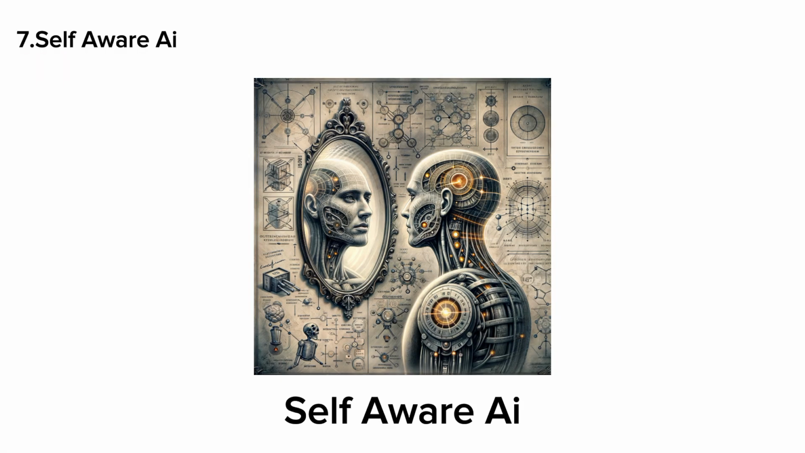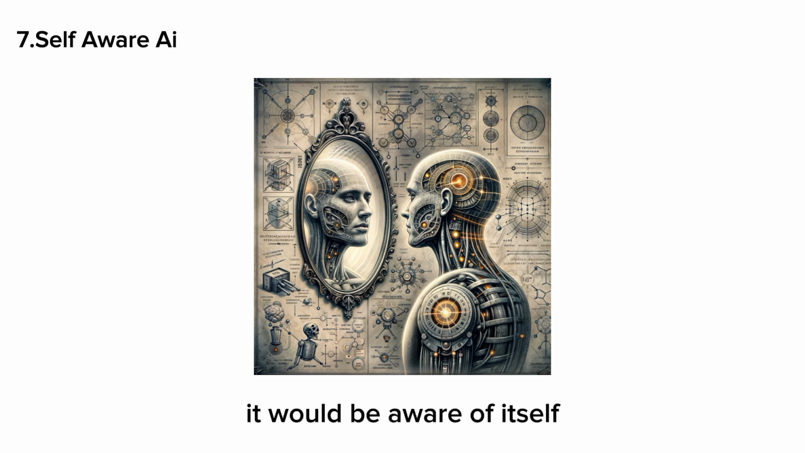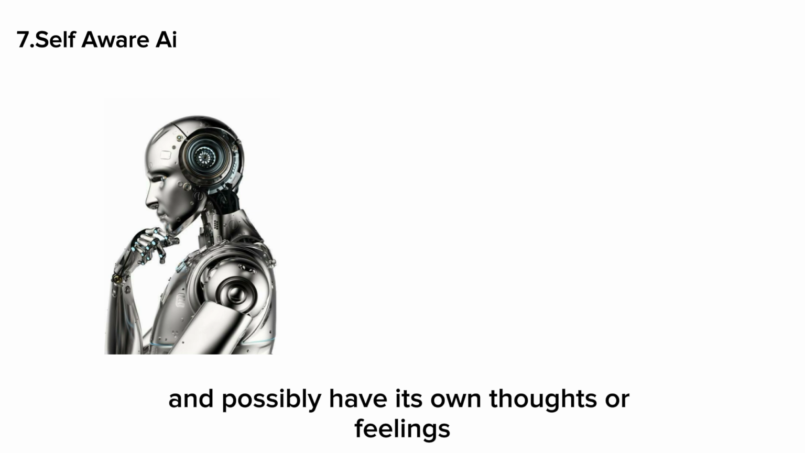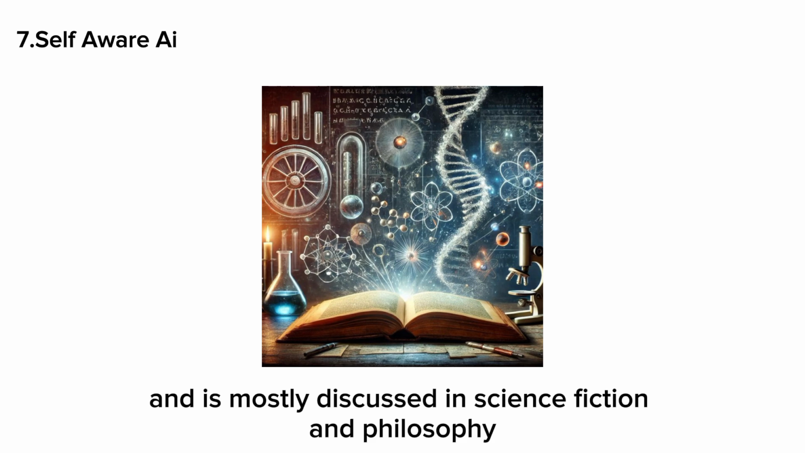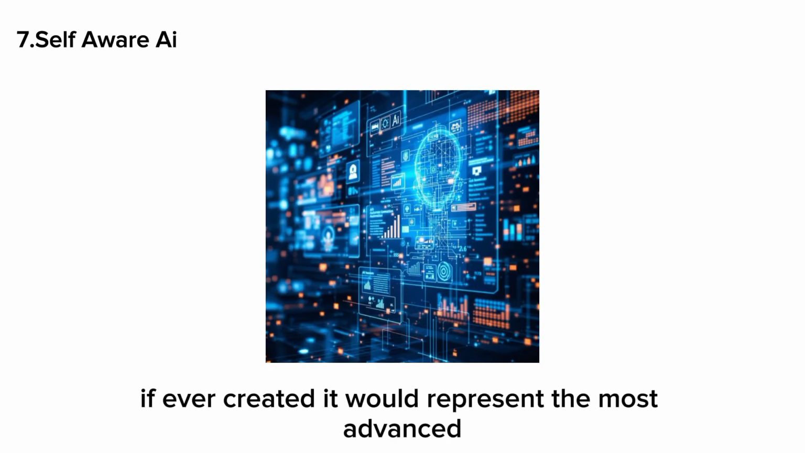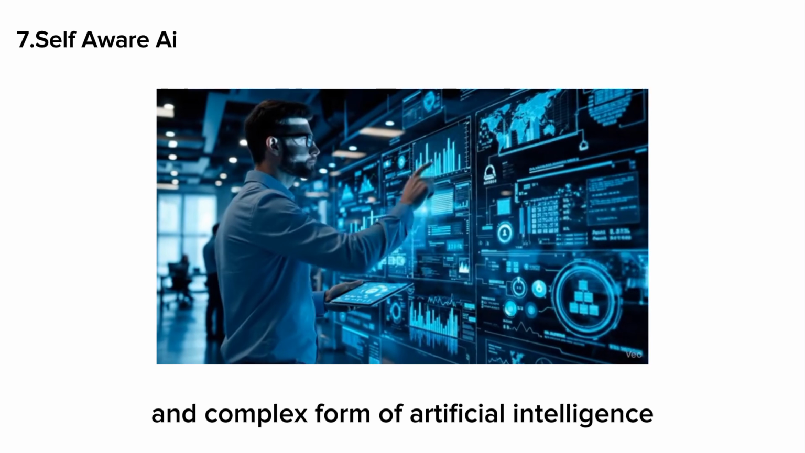Self-aware AI. Self-aware AI is a theoretical type of intelligence that would understand its own existence. It would be aware of itself and possibly have its own thoughts or feelings. This level of AI does not exist today and is mostly discussed in science fiction and philosophy. If ever created, it would represent the most advanced and complex form of artificial intelligence.